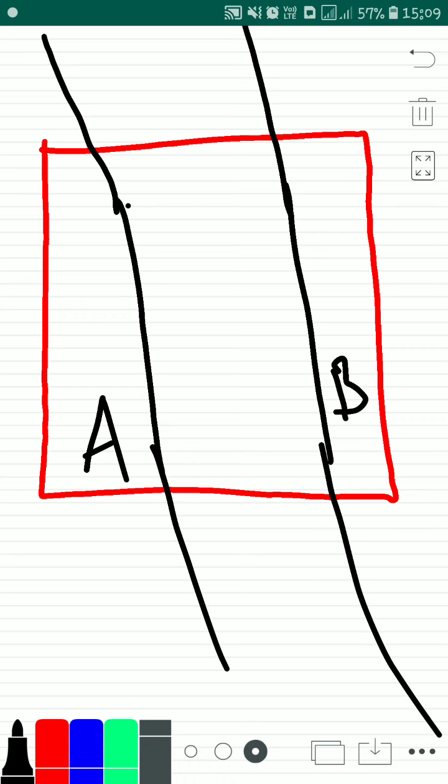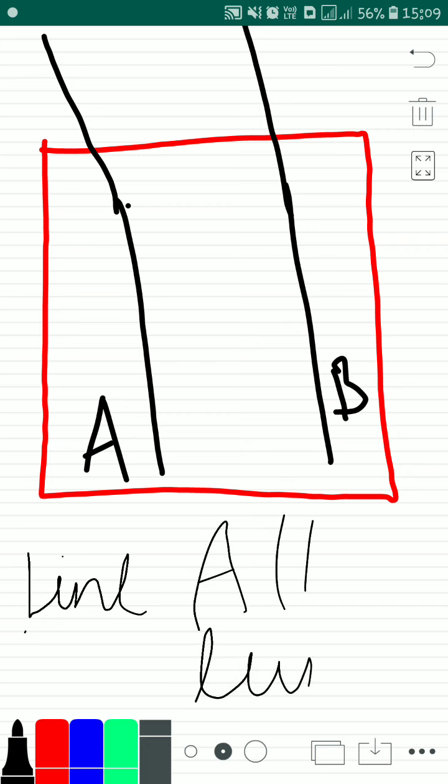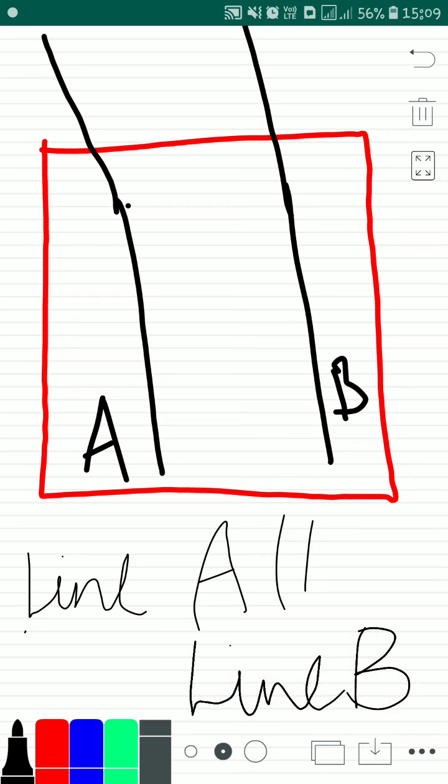However much they are extended, they never meet each other. Those kinds of lines are called parallel lines, which is written as line A is parallel to line B. This is the symbol for writing parallel lines.